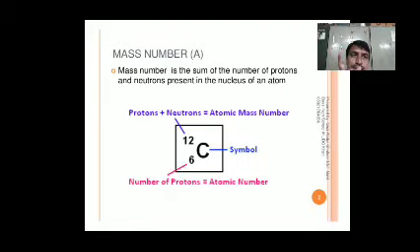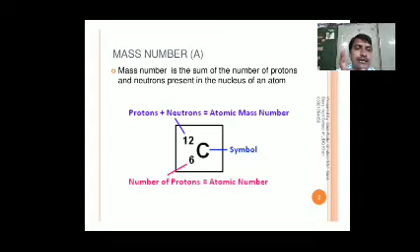Therefore, A is equal to protons plus neutrons, so neutrons is equal to A minus Z, where Z indicates the number of protons or atomic number. Therefore, the number of neutrons is 12 minus 6, which is 6 neutrons present in a carbon atom.